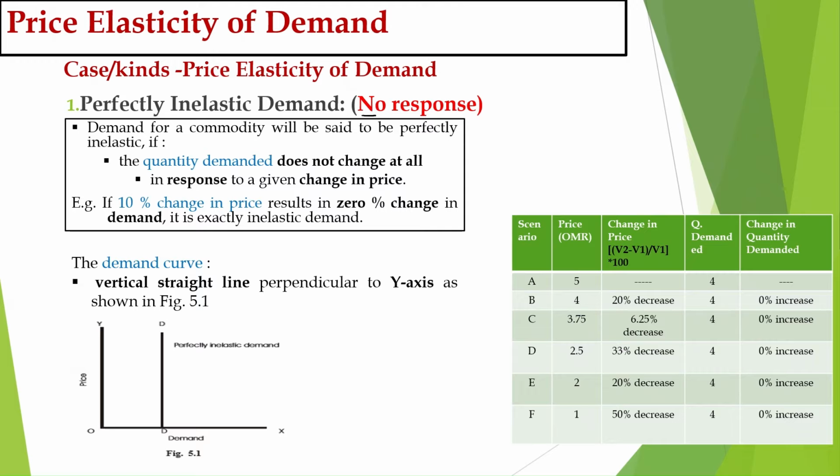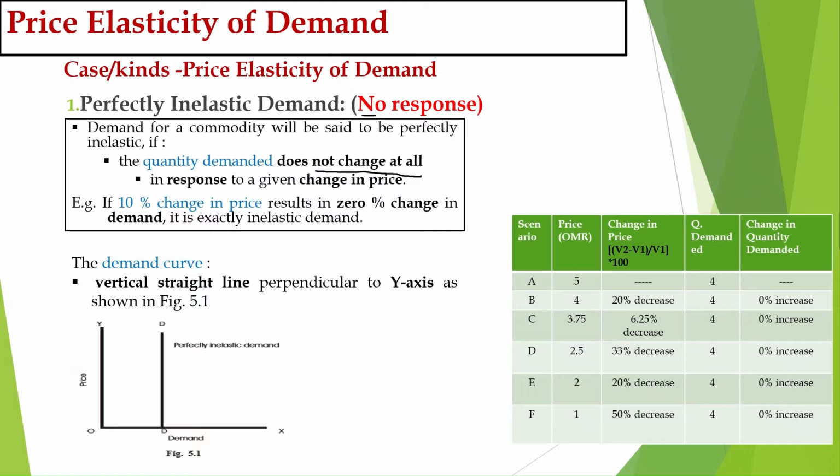Just pay attention. Demand for a commodity will be said to be perfectly inelastic if the quantity demanded does not change at all in response to a given change in price. So price is changing but demand is not changing.